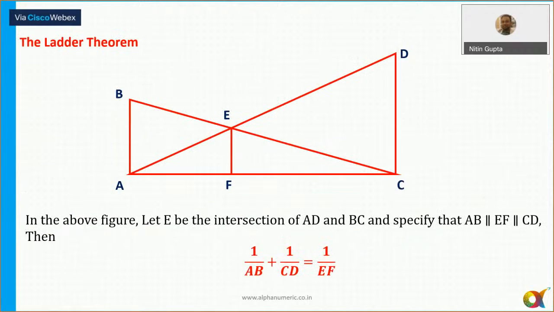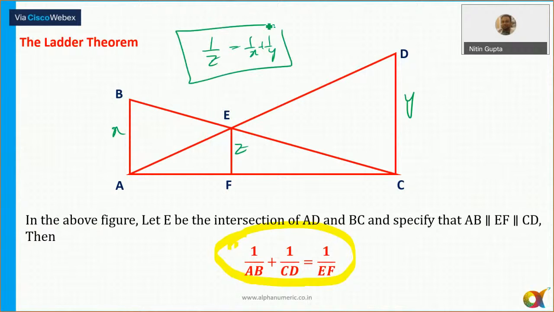Now that is something which is very, very important. On the basis of this, I have seen around how many questions? Around 7 to 8 questions in the last 10 or, I would say, last 15 years of CAT papers. Around 7-8 questions I have seen based directly on this. All right. So what does it mean? That is, if this length is equal to x, this length is equal to y, and this length is equal to z, then 1 by z is equal to 1 by x plus 1 by y.